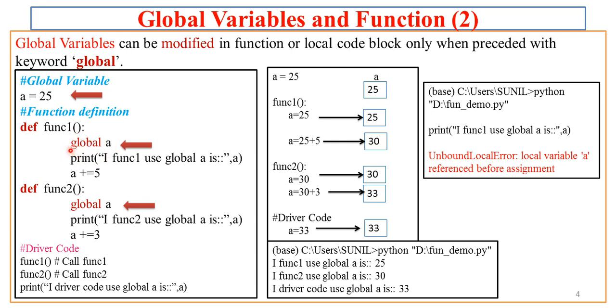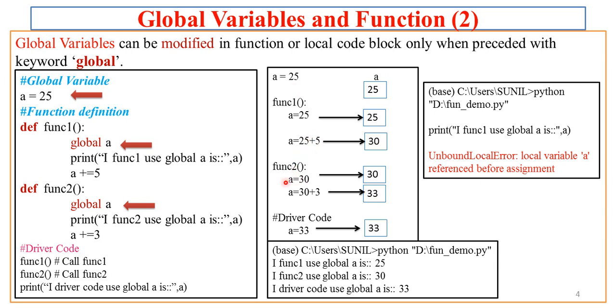So here by specifying global, a space, and the variable name, that is the global keyword and variable name, we are telling the function that now you are able to access the global A. So whatever changes will be made in this func1 to the variable value A, these changes will be persisting in the whole program. That means whatever changes we have made here in func1 are getting reflected in the global A. So at this point of execution, that is A equal to A plus 5, A will get changed. Which A? The global A.